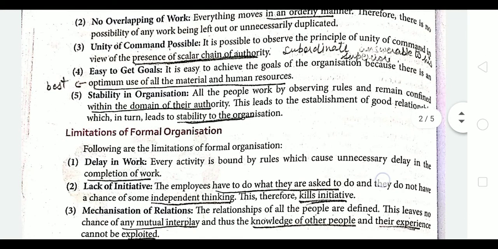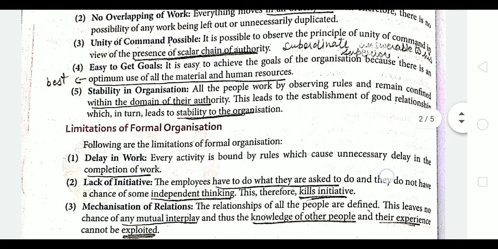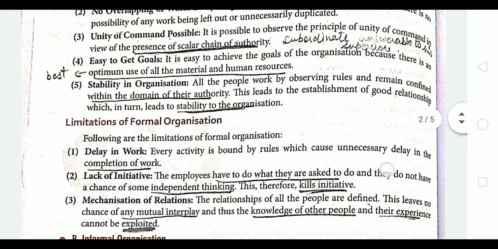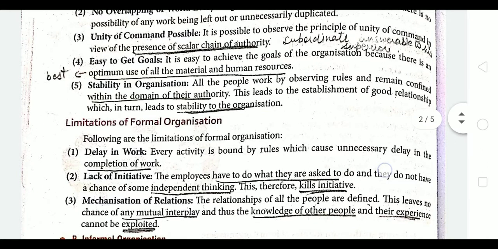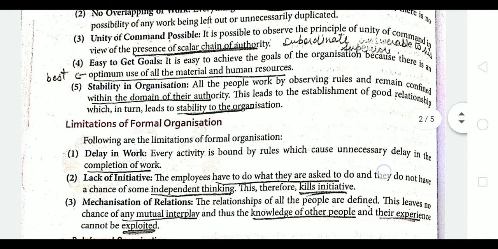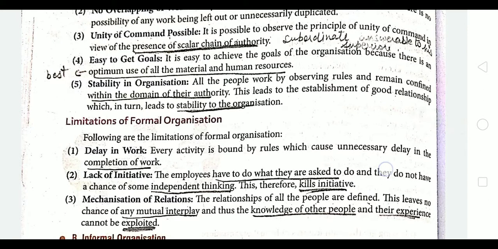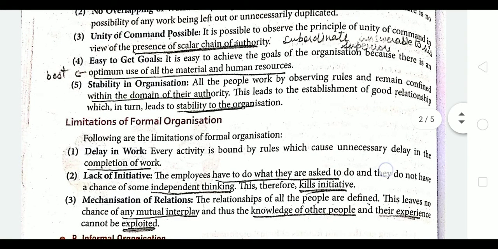So we can observe the principle of unity of command in formal organization, as well as the scalar chain of authority being followed. Easy to achieve goals, as we know that everyone in the organization knows about their authority and responsibility. So optimum use of resources will be made, and when the best use of resources and human resources is made, then automatically it helps in achieving the goals of the organization.